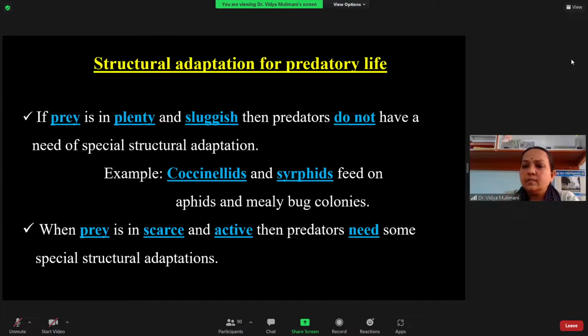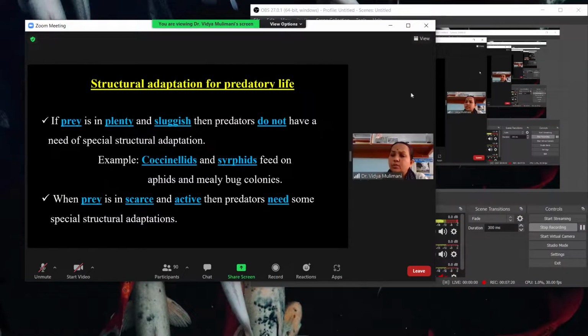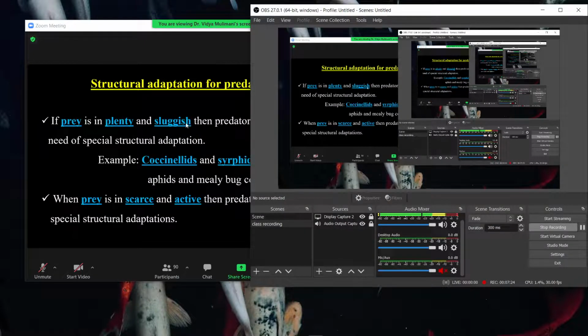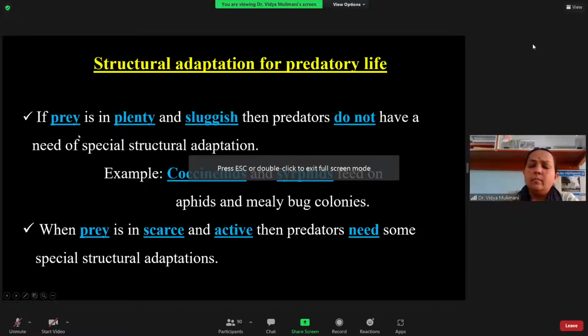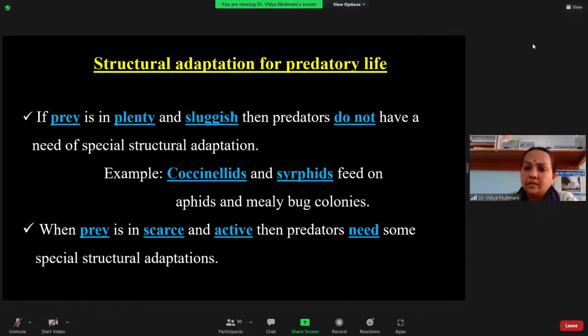Not all predators need modification. It mainly depends upon the prey that the predator is feeding on. For example, when the prey is plenty, when they are more in number and when they are sluggish, the predator does not need any structural modification for the predatory life.